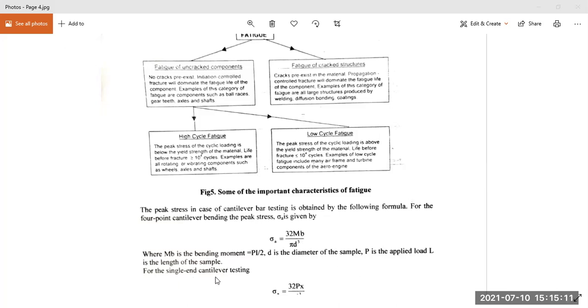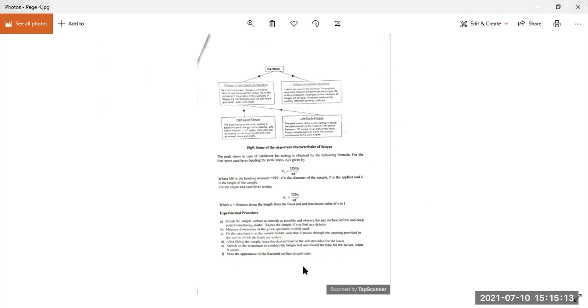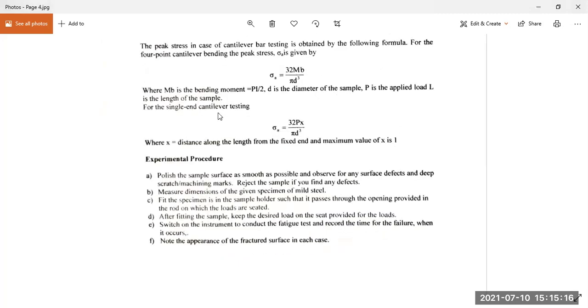For single end cantilever testing, sigma A is 32 P x divided by pi d cubed, where x is the distance along the length from the fixed end, P is the load, d is the diameter, and x is the distance of the load from the fixed end itself.